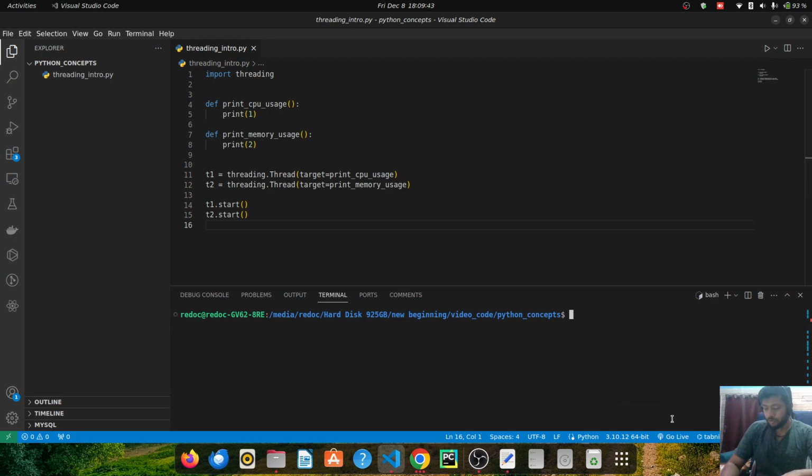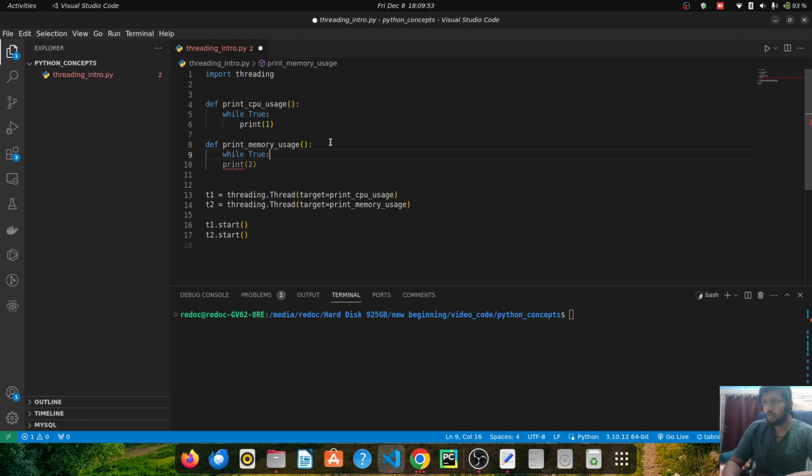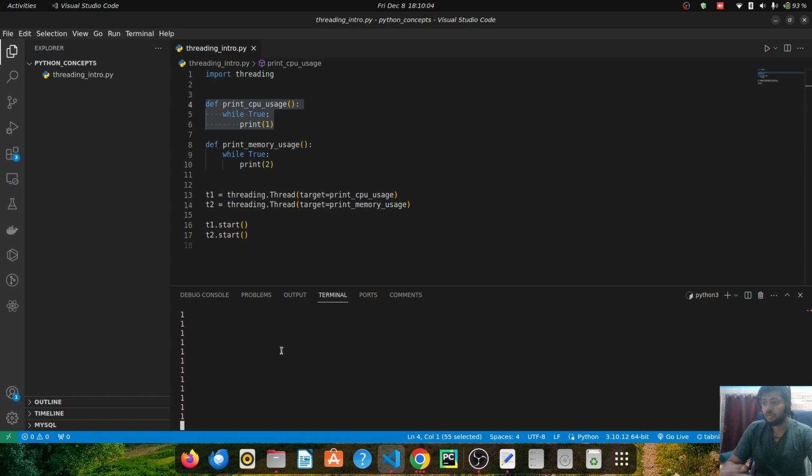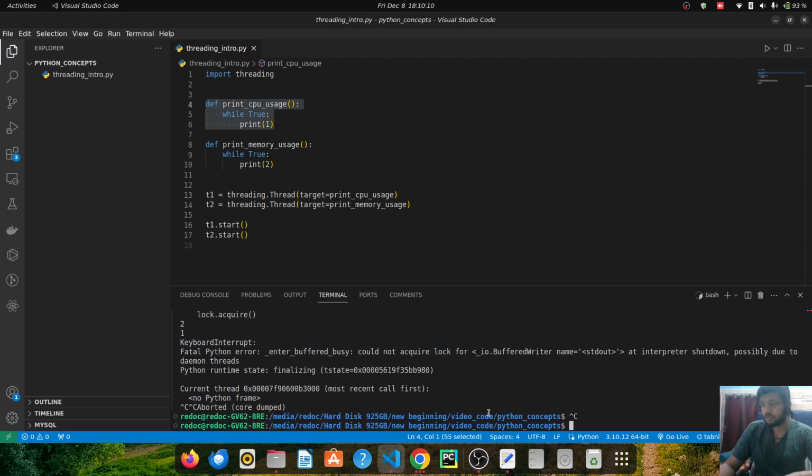But what we will do right now is we will say while true, and for this also, while true. I don't want this program to exit, I just want it to keep being executed. So if I run it now, you will see that those are getting printed one by one, right? We are not able to see this value, because they are being done so fast.